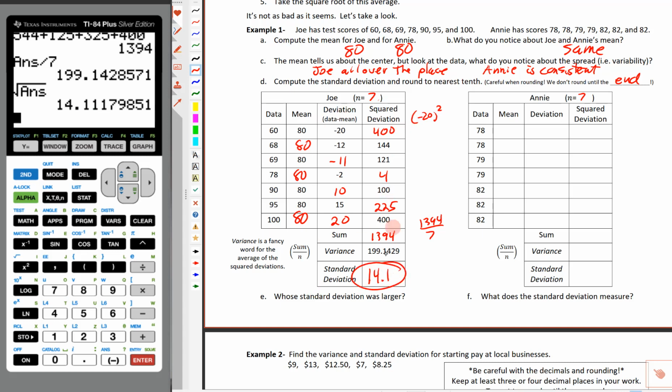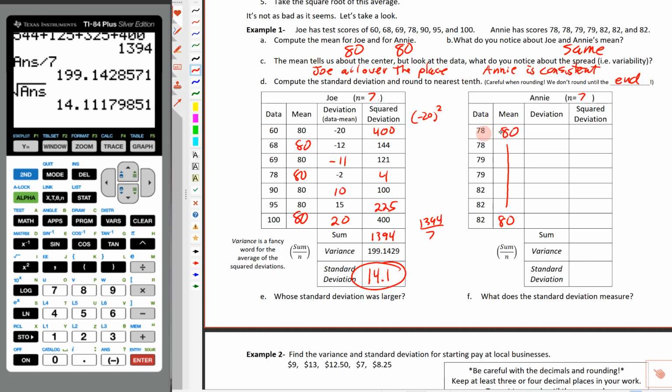Whole bunch of little calculations just to get that, and that is a measure of how spread out this is. So let's take a look at Annie's data. Now remember, we need to figure out what the mean is, and we've got that already. It was 80, so I'm going to write 80 right here, and do a little trick. I'm going to draw a line down to here, and write 80. Then we're going to figure out what the deviation is for each one of these.